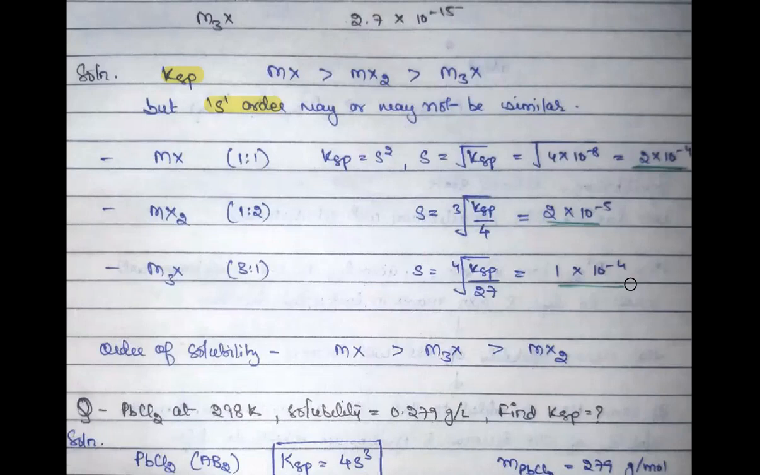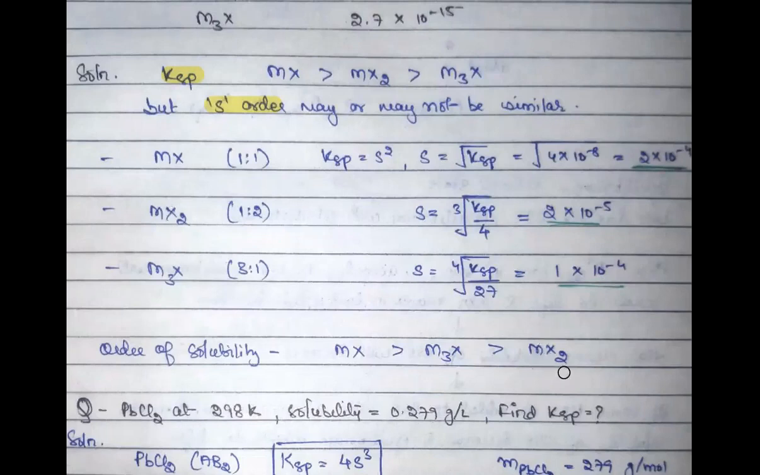So now just make the comparison of which one is the highest. This is 2 into 10 to the power minus 4. This is 1 into 10 to the power minus 4. That means the highest solubility is for MX. Then it is not for MX2, it is for M3X. And finally MX2.